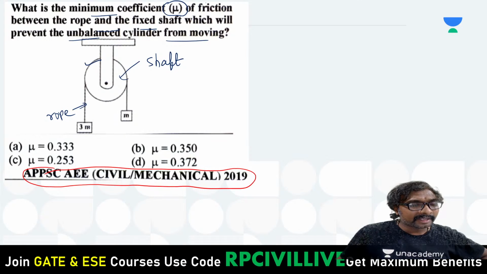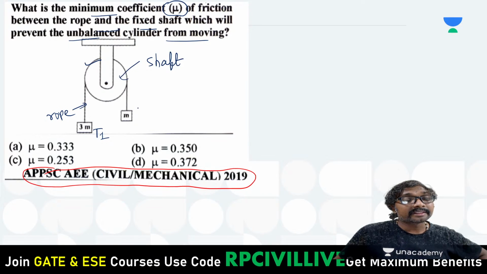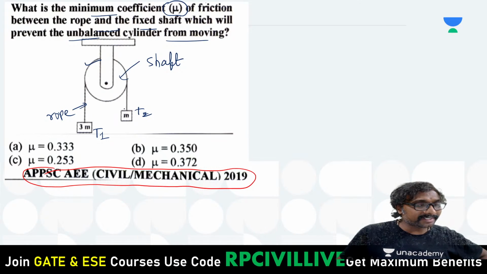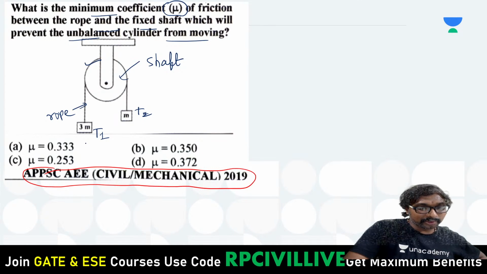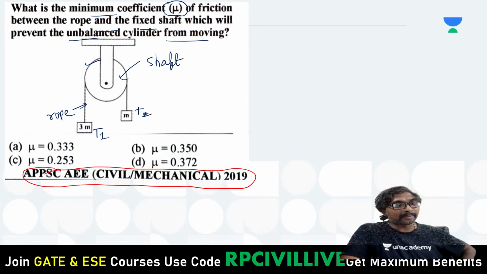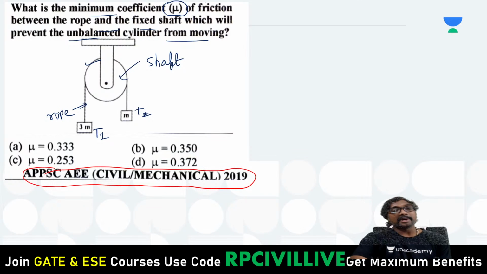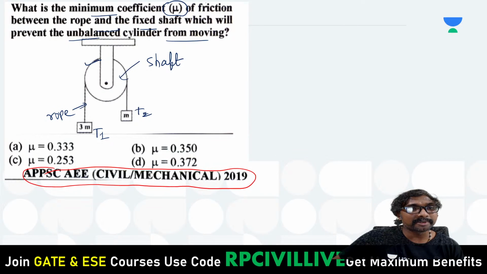Actually what is happening: on the left side there is 3 times the mass, 3m, with tension T1 in this direction, and T2 with mass m. The left side has the higher force and the right side the lesser force, so there is a possibility of unbalancing. But if you have some friction between the rope and this shaft, there will be no unbalancing.